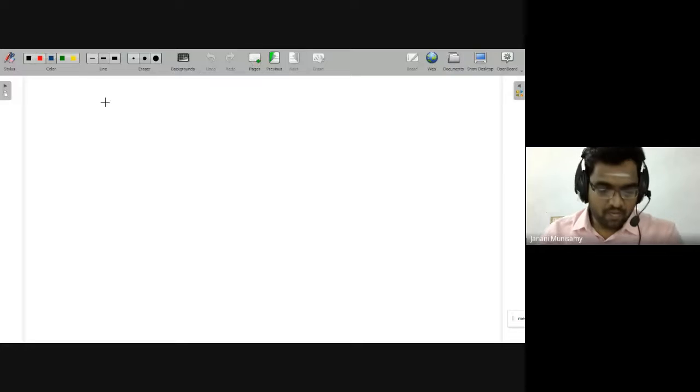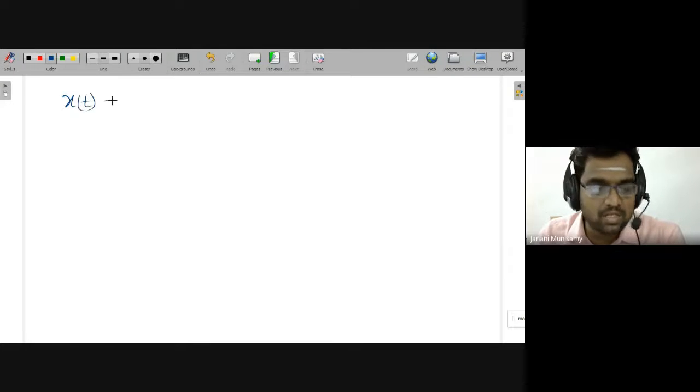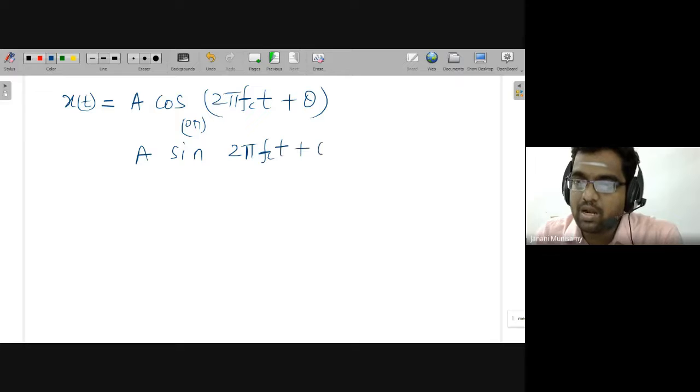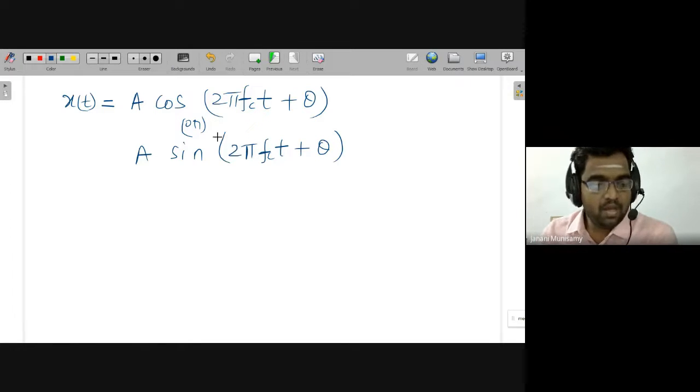Then for a deterministic signal, the signal may be sinusoidal or cosinusoidal. For example, A cos(2 pi fc t + theta), or otherwise A sin(2 pi fc t + theta). This is the deterministic signal.